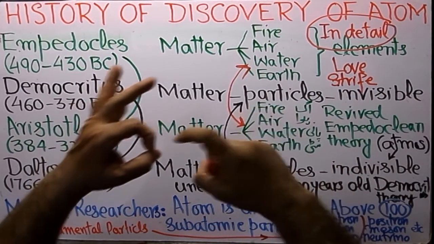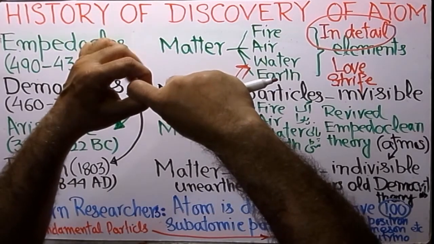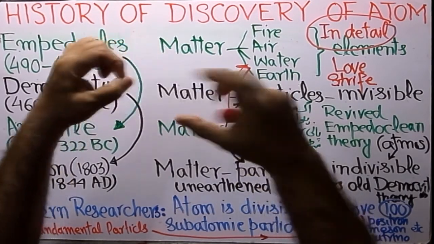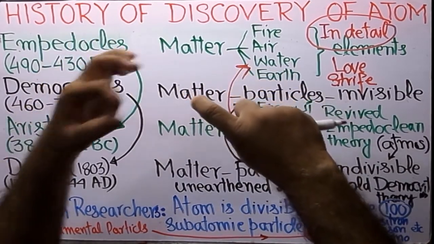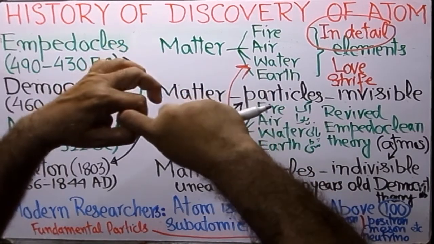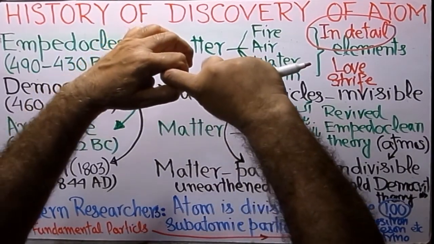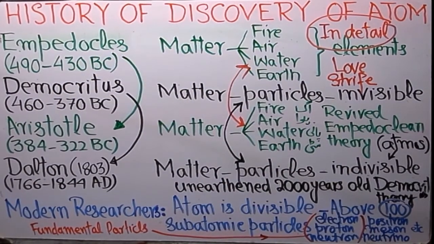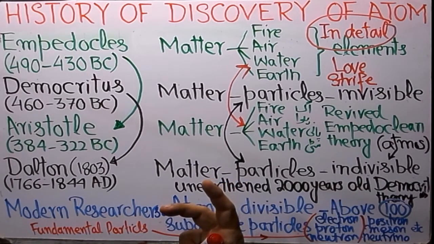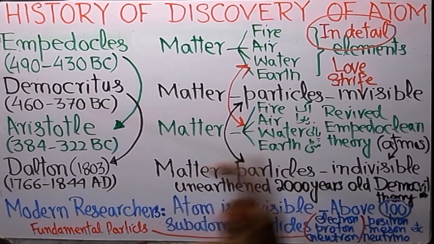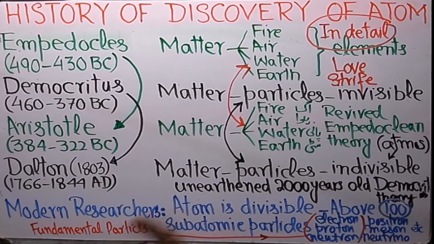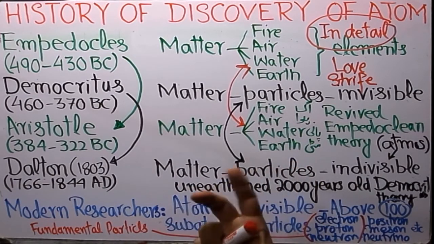And the hook enters the hole to join the two atoms. One atom has got a hook, the other has got a hole. The hook entered into the hole, and as a result two atoms have now been combined. By their different arrangements, you will get things at the macro level. 2, 3, 4, 5, 6, 7, 8, 9, 10 atoms are combined by hook and hole theory, and they can be seen at the macro level, at a bigger level.